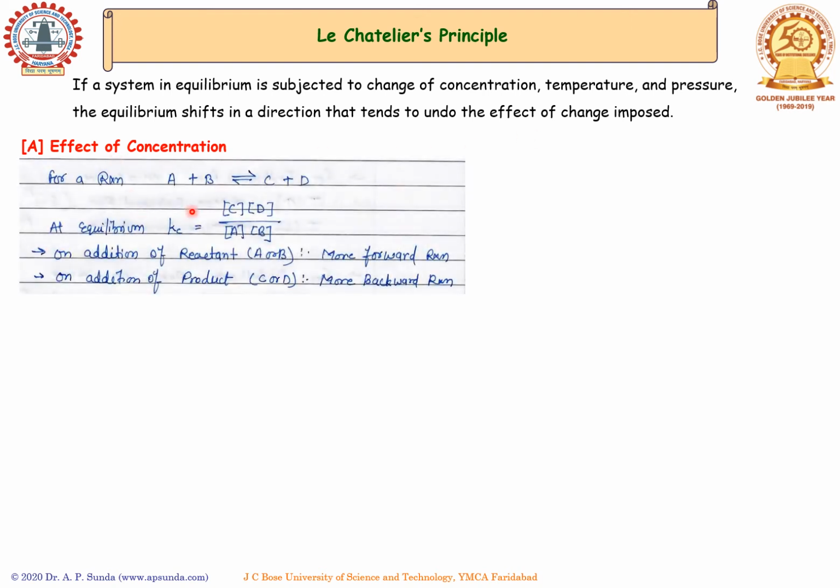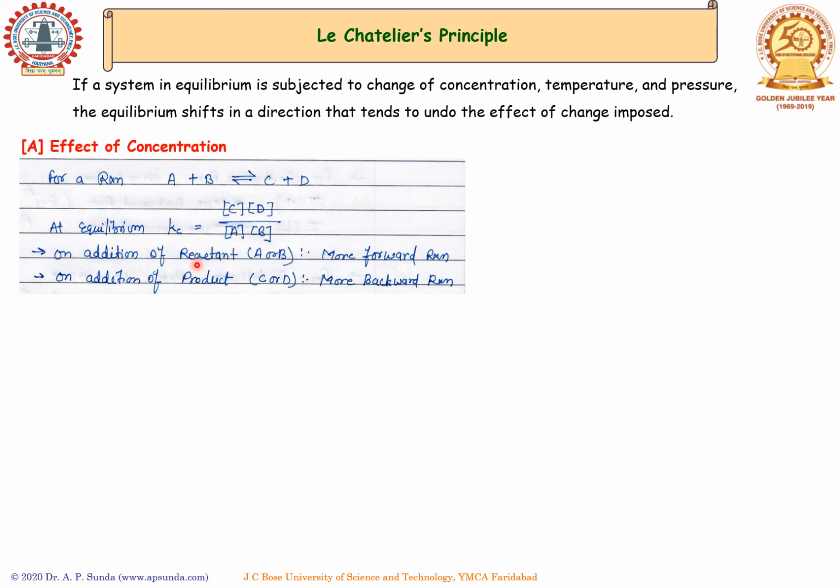If we take a simple example of a reaction where the two reactants A and B are converting into the products C and D respectively, the equilibrium constant Kc can be represented as product concentration divided by reactant concentration. If we add more reactant, equilibrium is disturbed and it will try to get back to equilibrium.